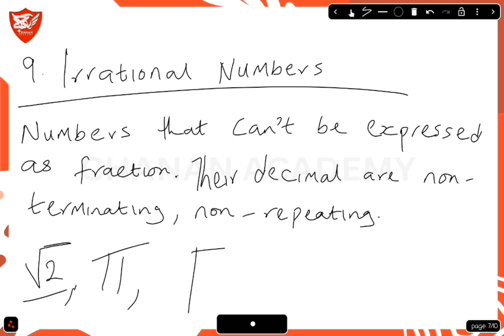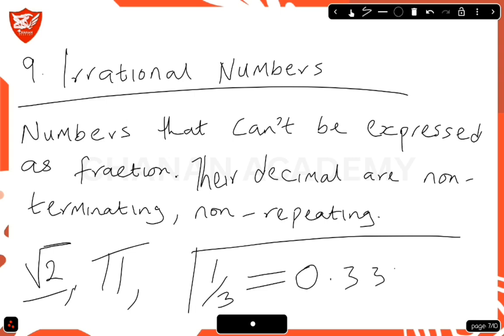Okay, some people may miss numbers such as this. Let's say 1 divided by 3 is not an irrational number, because you can say the result is 0.33333 and so on. But if you look at the definition of irrational number, it says their decimals are non-terminating, which means the decimal keeps going.